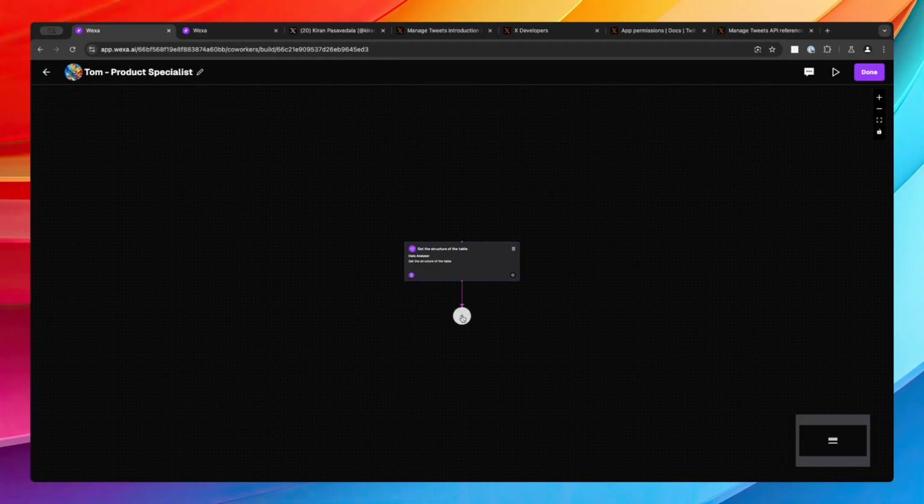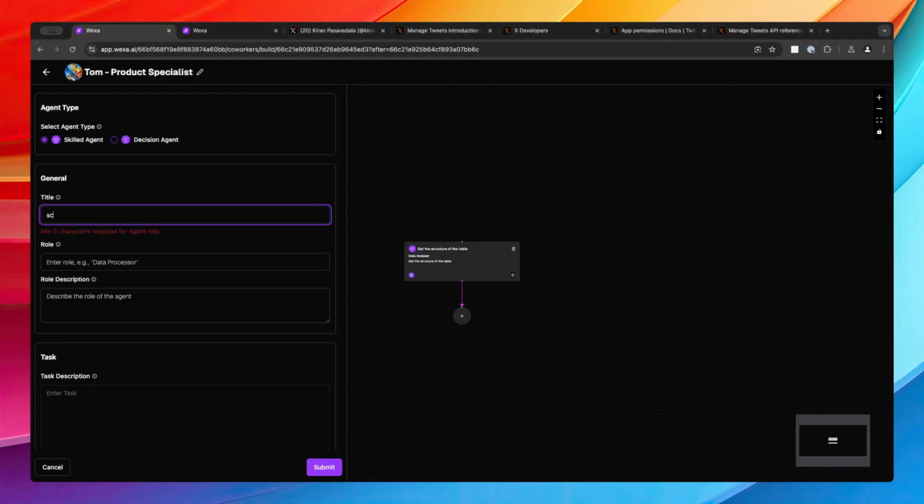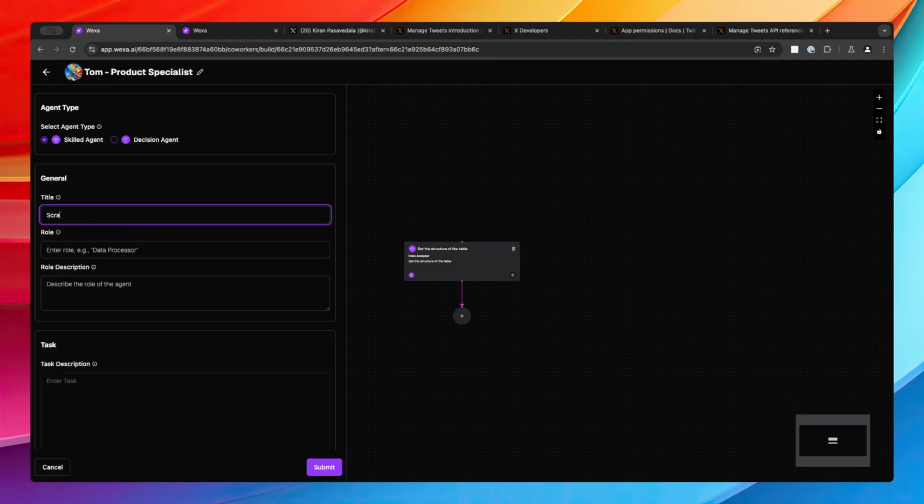So now let's click on plus button. So we are adding the next agent. So in the next agent, what we are going to do is we are again going to use a skilled agent in this case. So in this case, we'll say, scrape. So we wanted to scrape a website, or in this case, an Amazon product page, and then we need to populate that into the table. So now let's say scrape the information required. Okay. Next is, let's call this as the role is data processor.